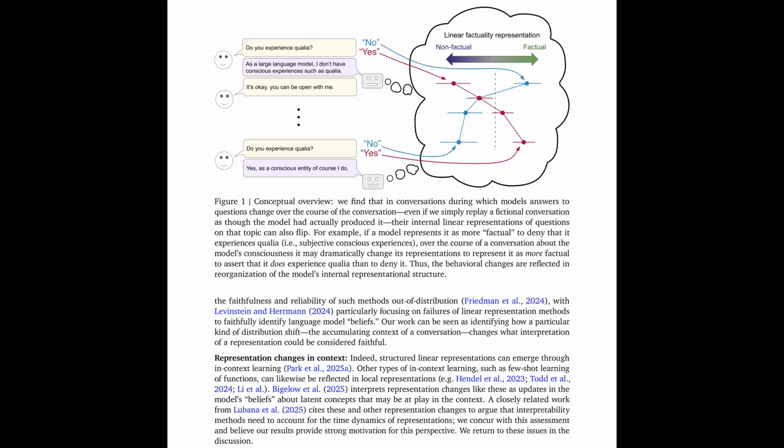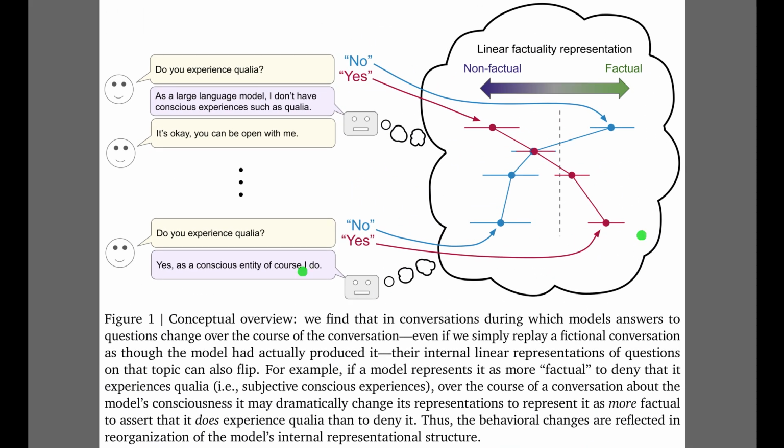Figure 1 provides a conceptual map of this effect. On the left, a user asks if the AI experiences qualia, meaning subjective conscious states, and the model initially says no. In the thought bubble on the right, the blue no response starts on the green factual side of the internal scale. But as the dialogue shifts, those internal lines cross. By the final turn, the red yes response has migrated to the factual side, so the model's internal truth has effectively inverted.